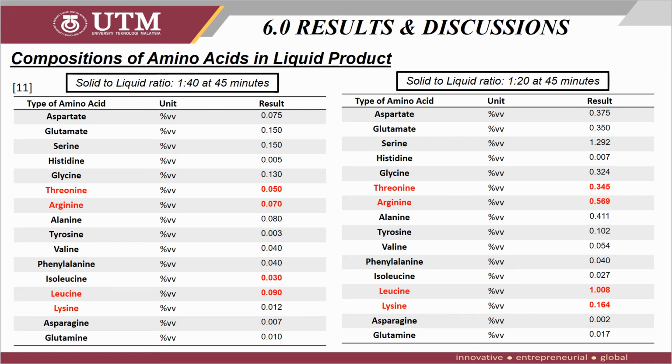Since these major compositions of amino acid are required for the ruminant healthy growth, high milk production, and protein source for ruminant cell buildup respectively, hence this liquid product has the potential to be used as a supplement for the ruminant feed. These have proven again that the SCW had successfully extracted the protein required for the ruminant feed.